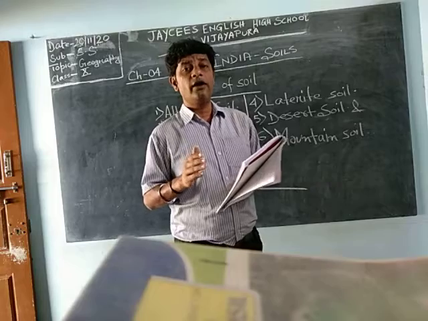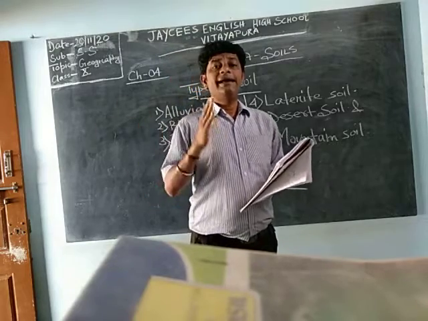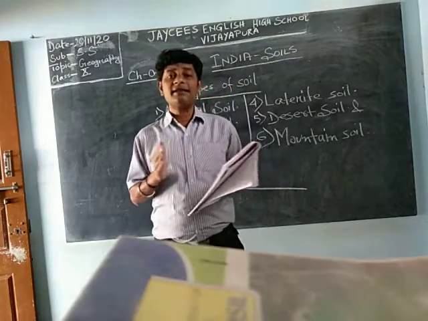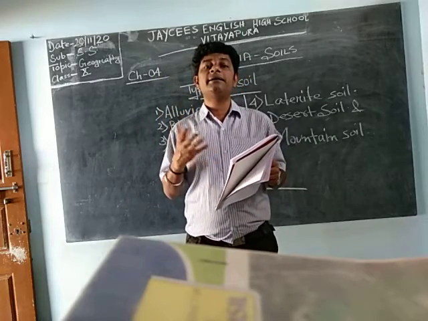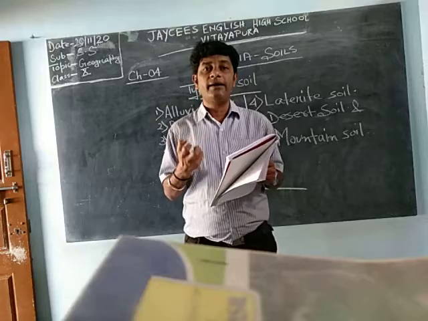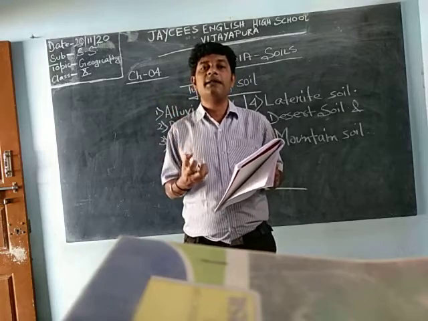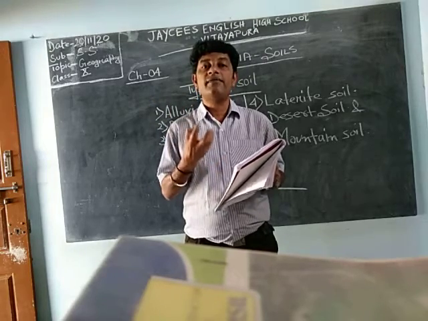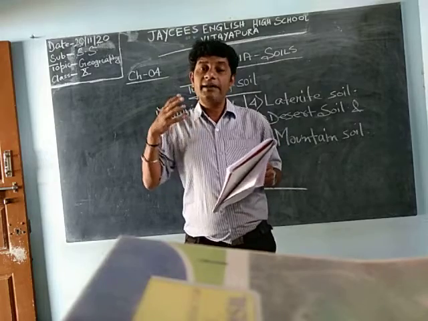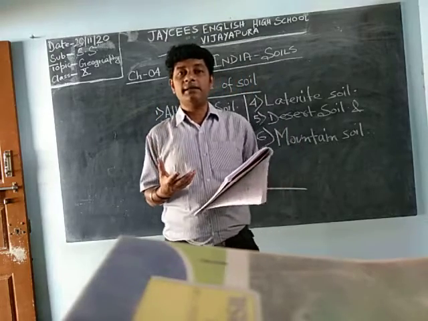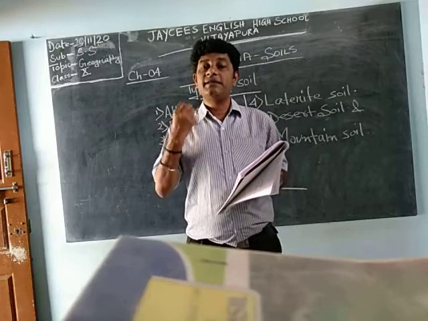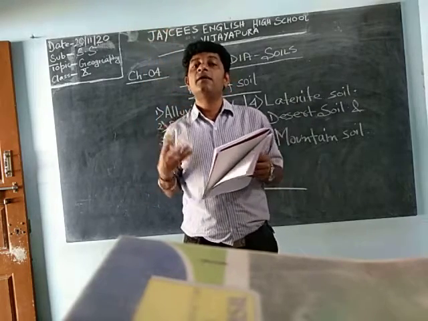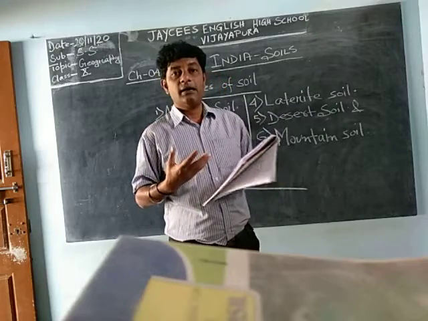Now we will go for the types of soil. India is a vast country where wherever you go, you will get different types of soil. It is not that the soil we have in Karnataka is the same everywhere; even in Karnataka, different types of soils are there. The soil you have in your Vijaypura is different from other parts of Karnataka.